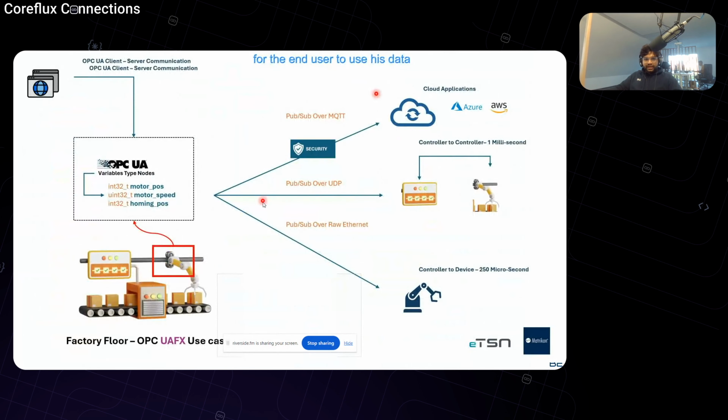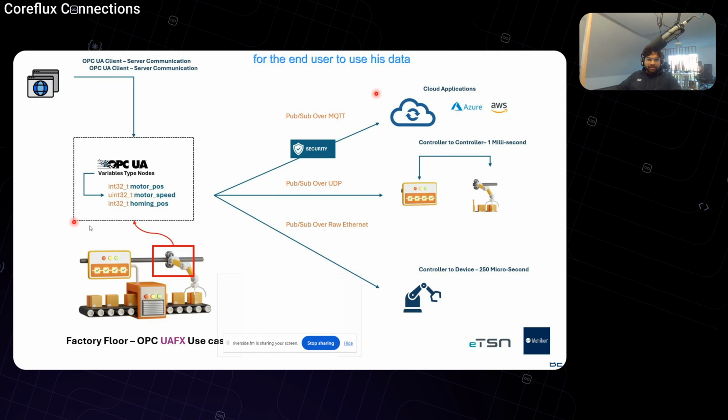To explain it clearly, for real-time communications you would use PubSub over raw Ethernet. For controller-to-controller communications, you would use PubSub over UDP. And for the cloud use cases and the items we are going to discuss today, we will be using PubSub over MQTT, where we will be pushing the data from the factory floor to the cloud with different secure protocols. You can see the motor position, motor speed, and homing position.